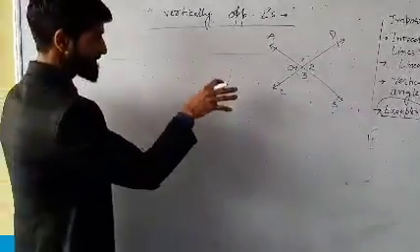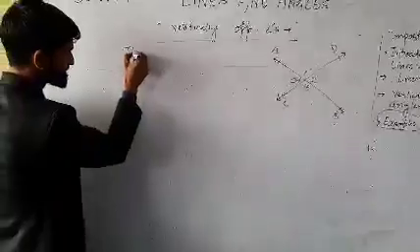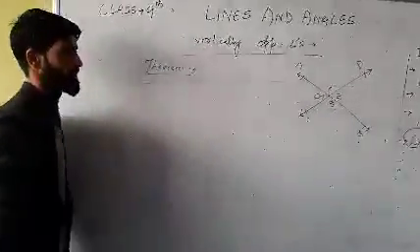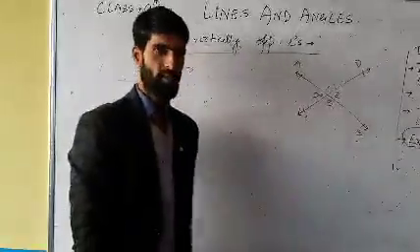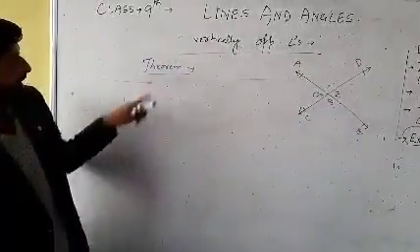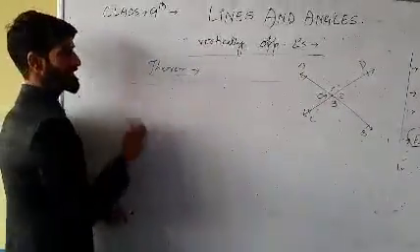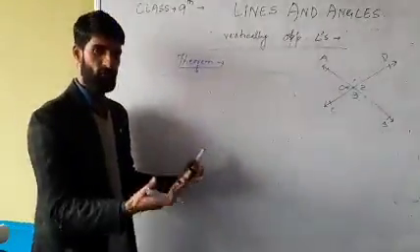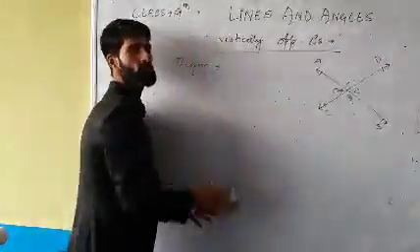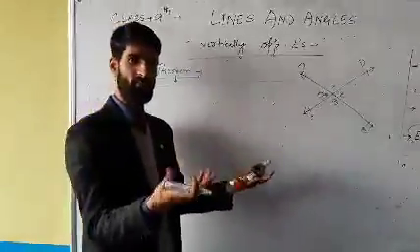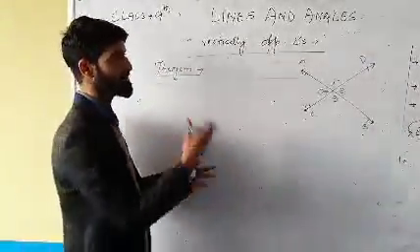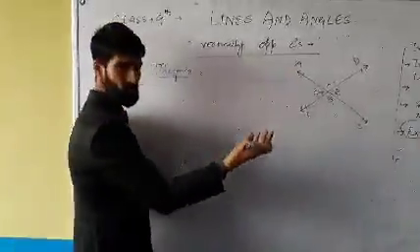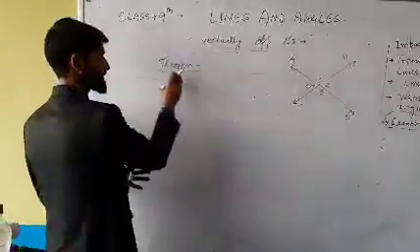Now, there is a theorem available in your book which I am going to prove here. So, first of all, I would like to define this word theorem. A theorem is a mathematical statement which is proved using established truths. For example, the linear pair axiom is an established truth. We have accepted it and we have explained it using examples. So, we will use these axioms, postulates, to prove this theorem.